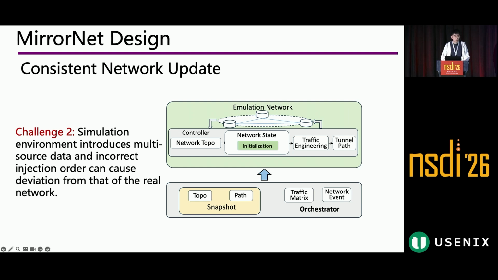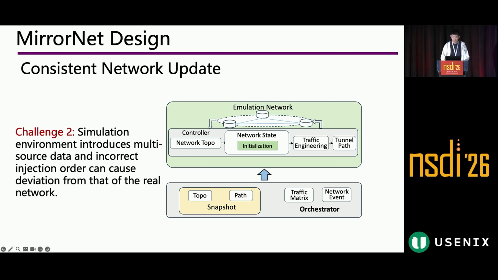So this brings us to the second challenge, where the simulation environment introduces multi-source data, and an incorrect injection order can cause deviation. So to address this, we propose a consistent network update mechanism, where network data should not be injected independently. Instead, they should be injected in a dependency-preserving order.